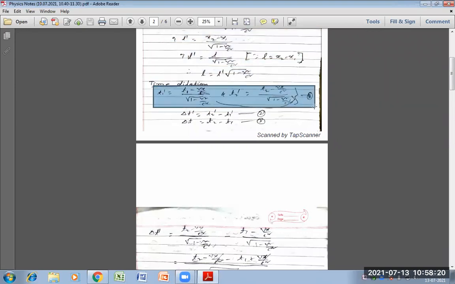According to the Lorentz transformation equation, which I have already covered, the values are t1 dash is equal to (t1 minus bx by c square) divided by root under 1 minus b square by c square, and t2 dash is equal to (t2 minus bx by c square) divided by root under 1 minus b square by c square. Both are taken as equation 1.